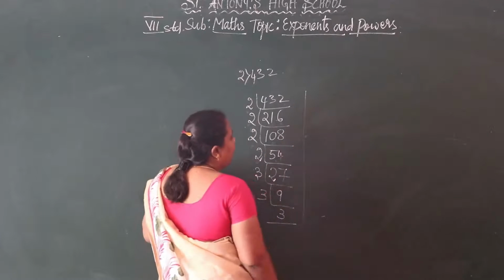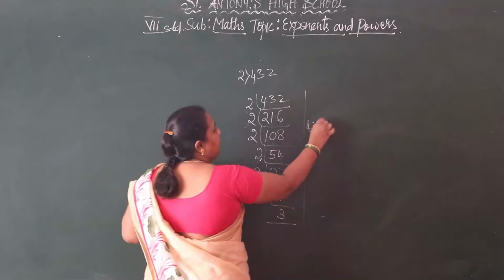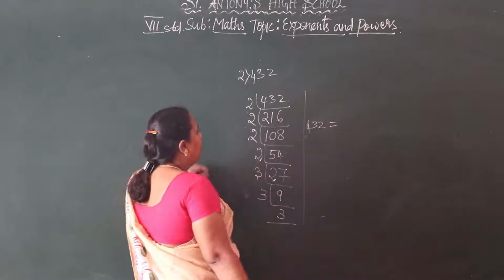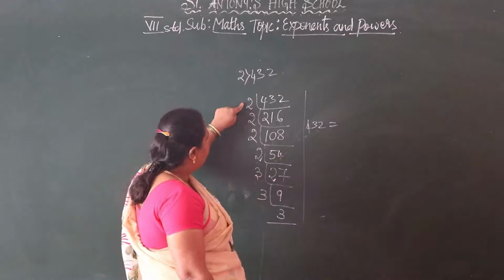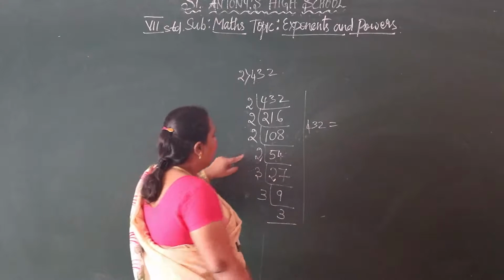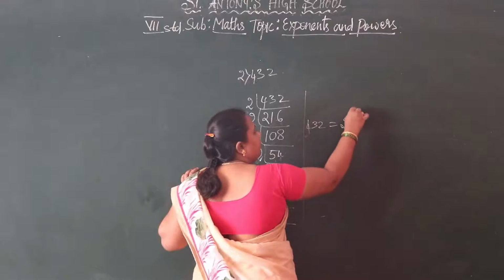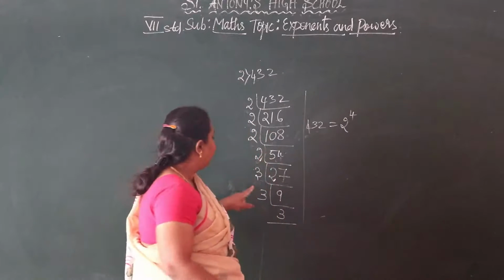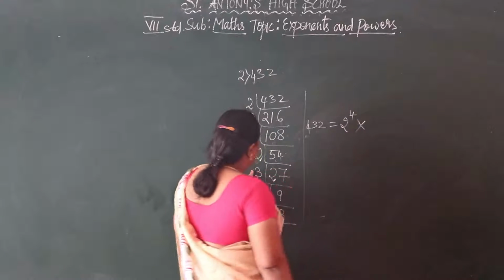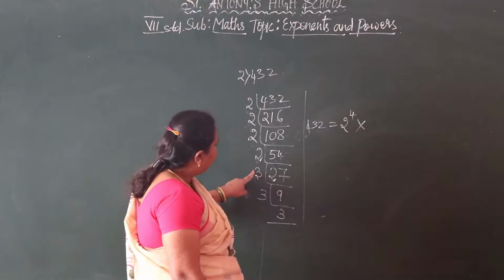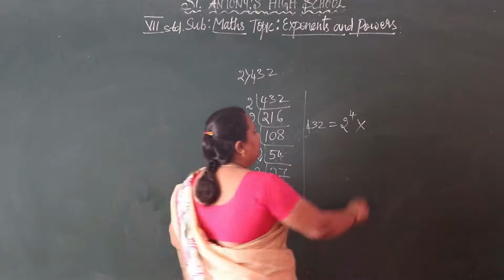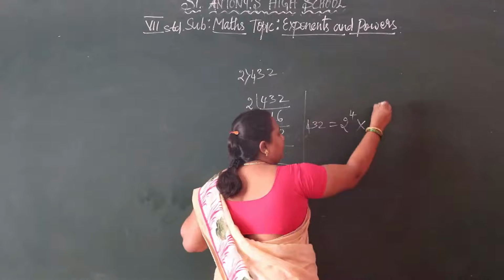Then you have to write 432 equals. How many 2s are we multiplying here? 1, 2, 3, 4. So 4 times 2, 2 to the power of 4, multiplied by 3. How many 3s are there? 1, 2 and 3. So 3 to the power of 3.